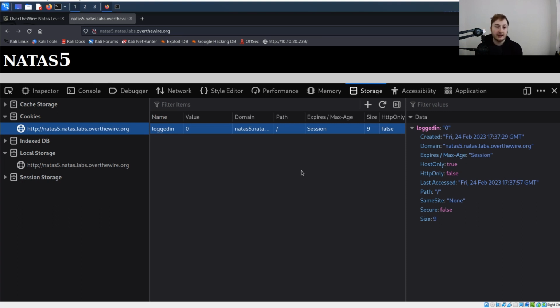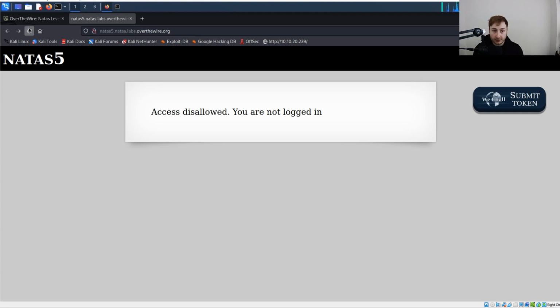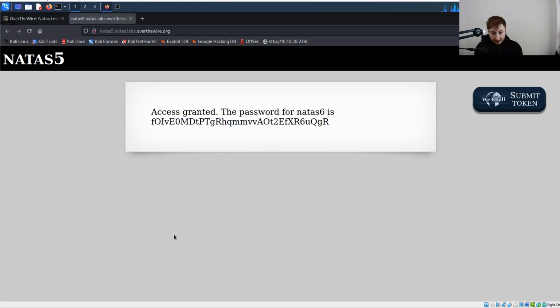So how do we do that? Like I said, we can obviously do this through the browser, and I'll also show a get flag one-liner we can do in Bash. So in the browser, we're just going to double click on the value here. Like I said, this is sort of a name value or key value pair here. So we have logged in currently set to false, or what we think is false because it's 0. We're just going to change this to a 1 to denote true in most cases. And then once we click off of that, that's going to save. We can close out the developer tools here, and I'm just going to hit F5 or hit the refresh button here. And you can see after a refresh, we have been granted access.